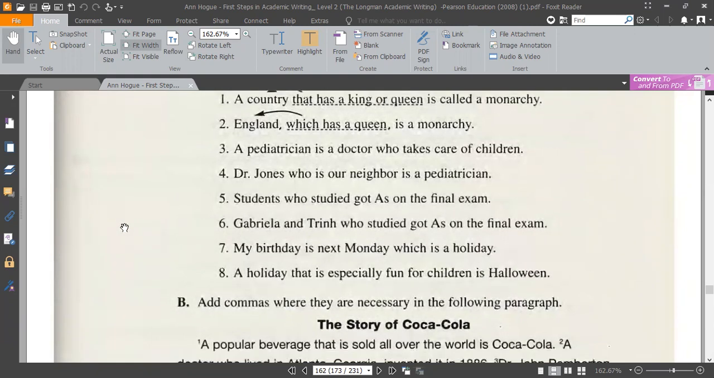Haida, do the fifth one. Students who studied got As on the final exam, Dr. Jones. We don't use comma because students are not clear. Okay, that's good. Because the information is very necessary here.